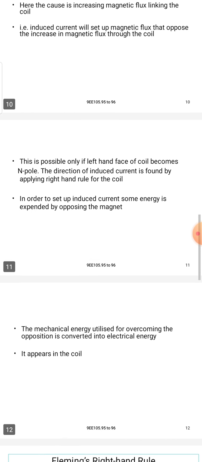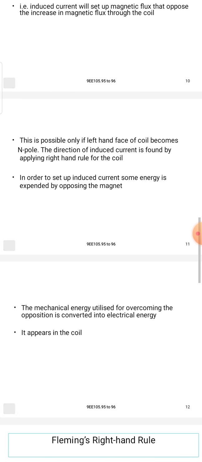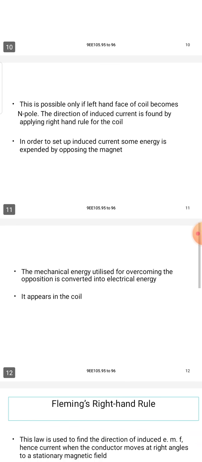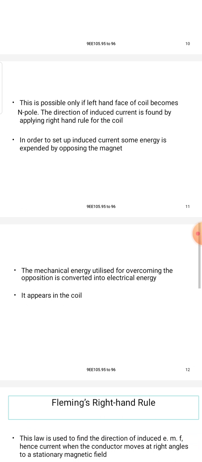This is possible only if the left hand face of the coil becomes the north pole. The direction of the induced current is found by applying the right hand rule for the coil.